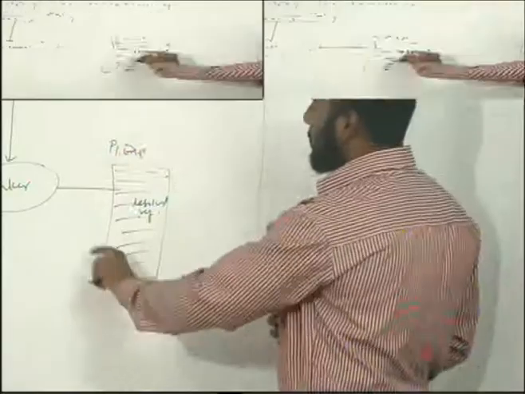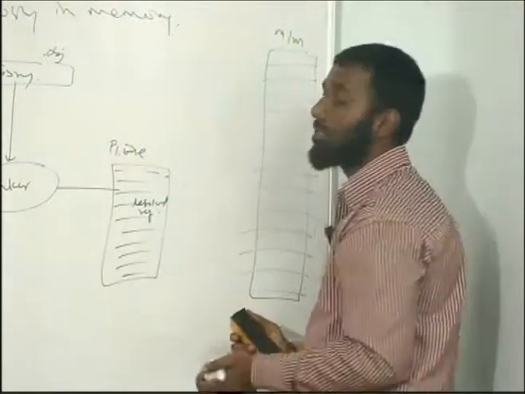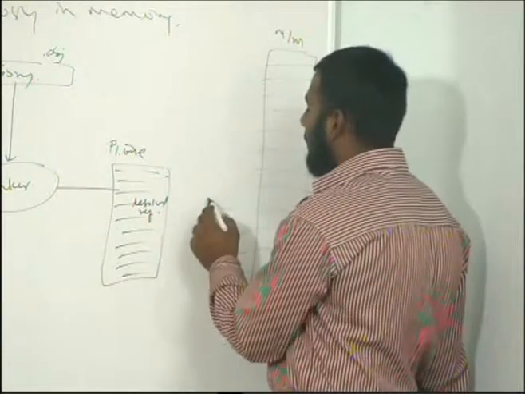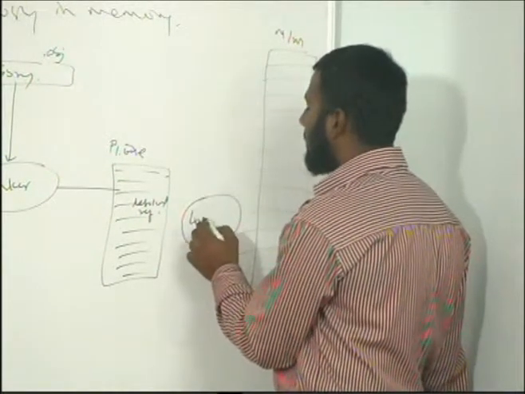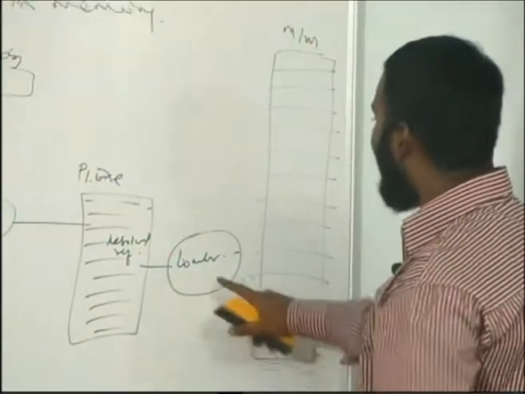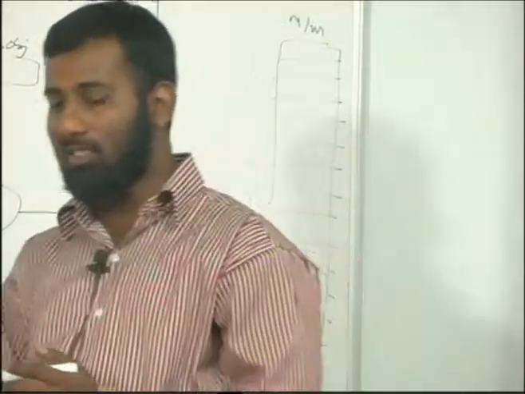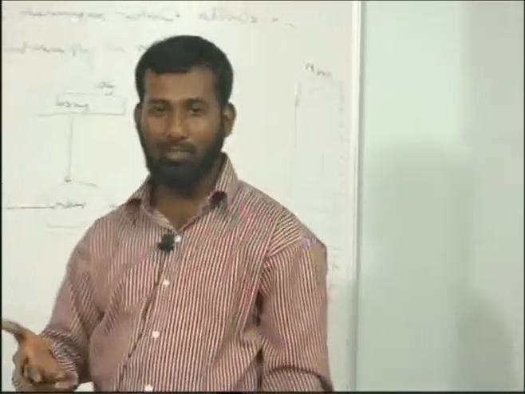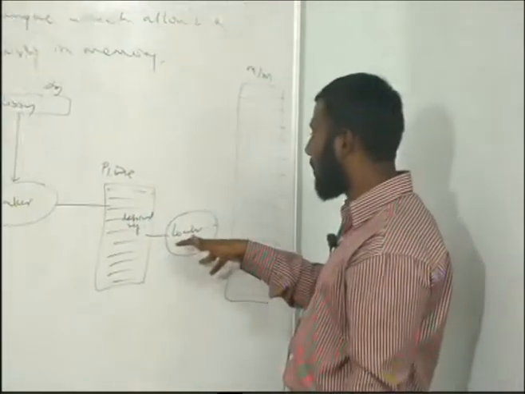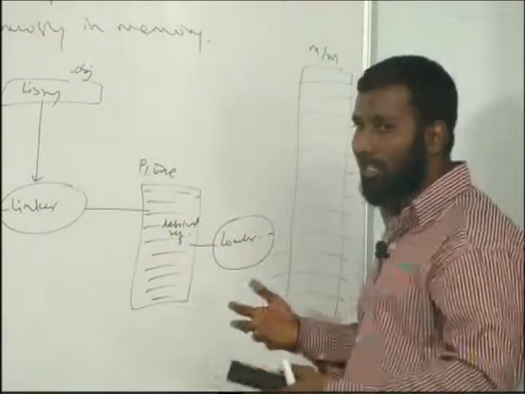Now this is the exe, which is there in the hard disk. This has to be loaded into the memory so that it becomes a process. In order to load this, we need one more entity called the loader. The loader does not load directly into the memory because it doesn't know anything about the memory. Where can I load this exe? The loader doesn't know. It's very innocent. It knows only how to take this p1.exe and put it where it has been directed.